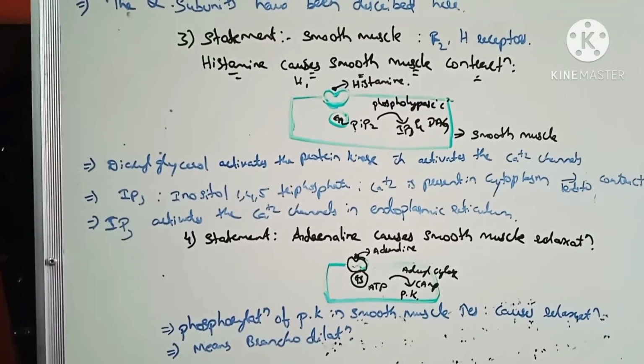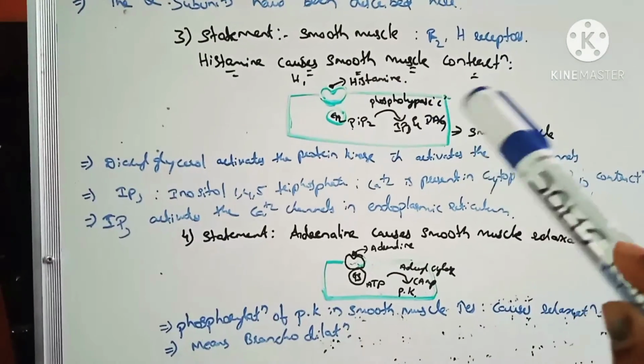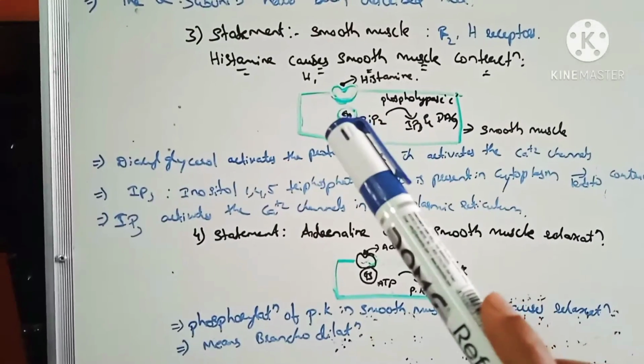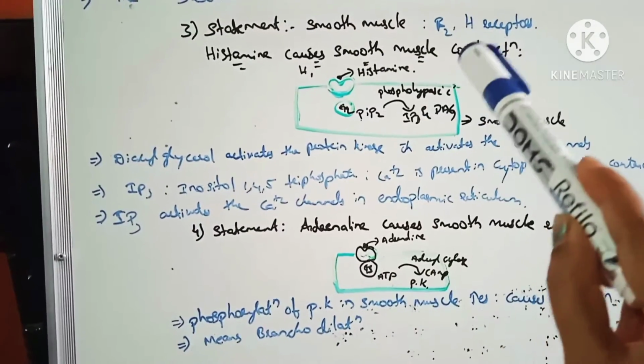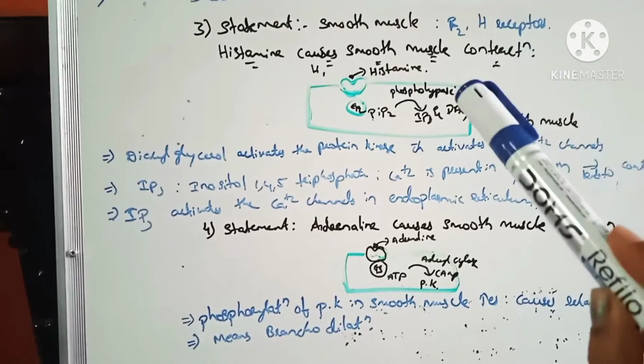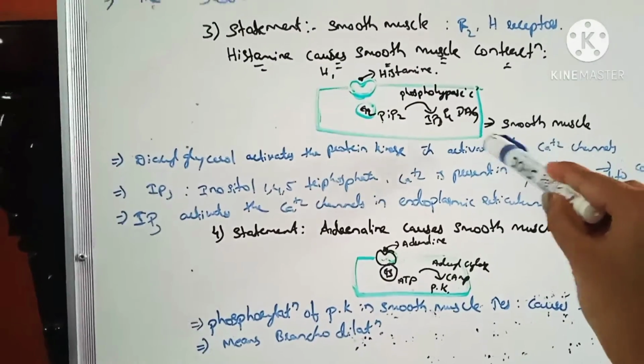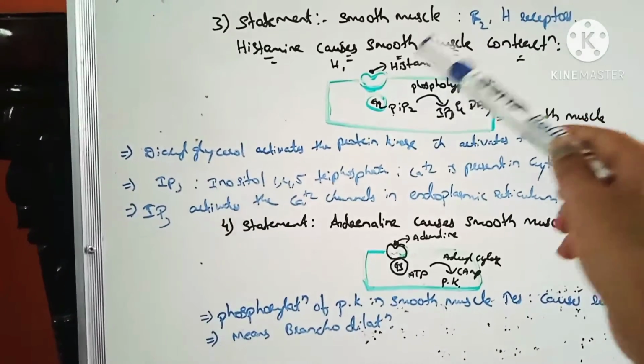Next, the third statement: in smooth muscles there are beta 2 and H receptors. The statement is histamine causes smooth muscle contraction. How does histamine cause smooth muscle contraction? This is the smooth muscle.